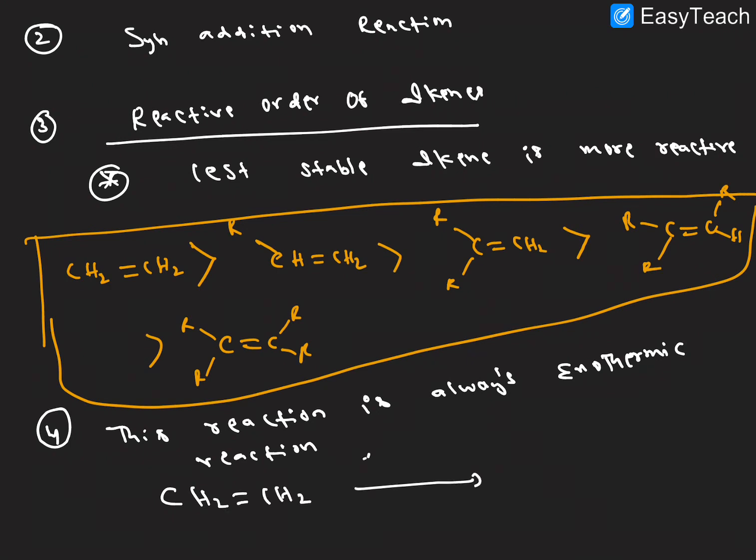Here CH2=CH2, in the presence of a catalyst, palladium or platinum or nickel, in the presence of hydrogen, we get CH3-CH3 plus heat liberated. So this is called an exothermic reaction.